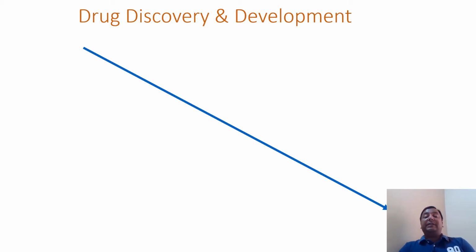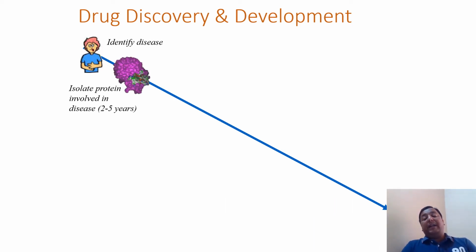So first we'll understand the drug development process, starting from identifying the disease. Once we identify the disease, we have to identify the proteins or biomolecules linked with this disease.